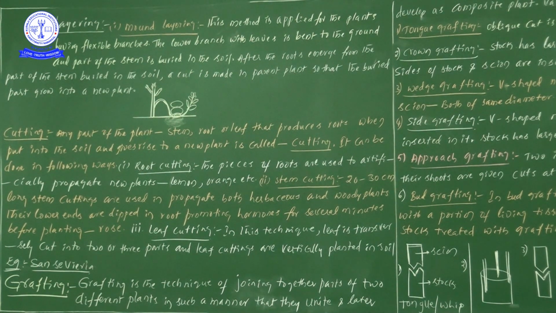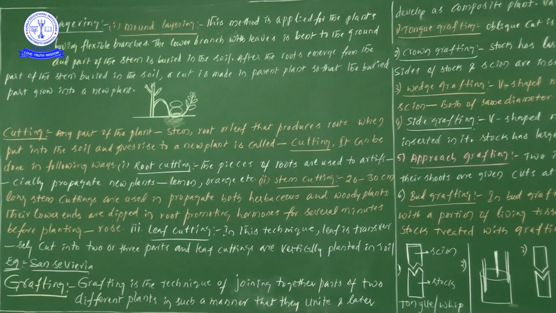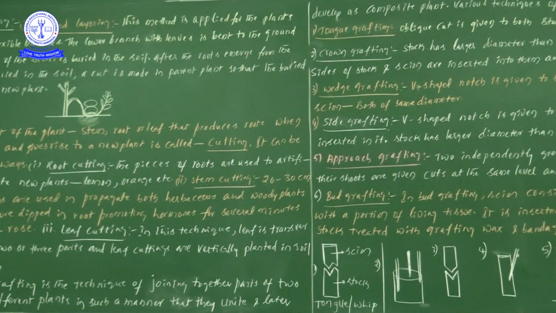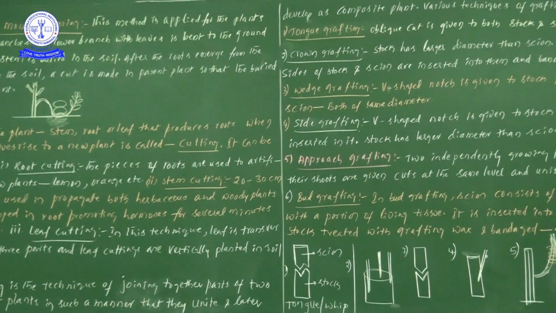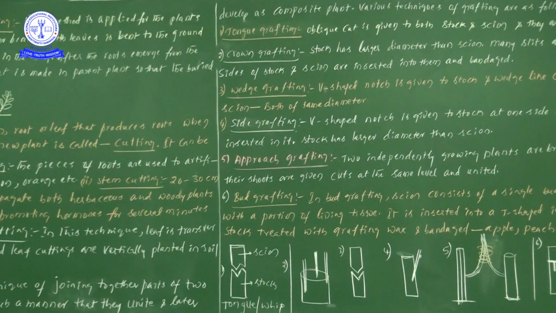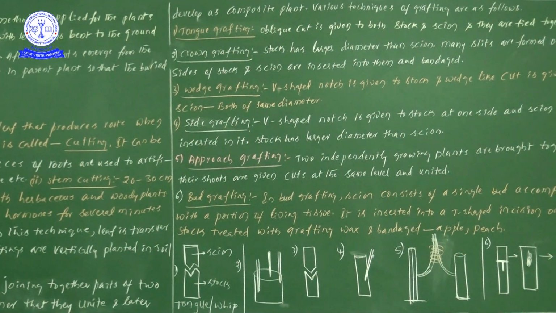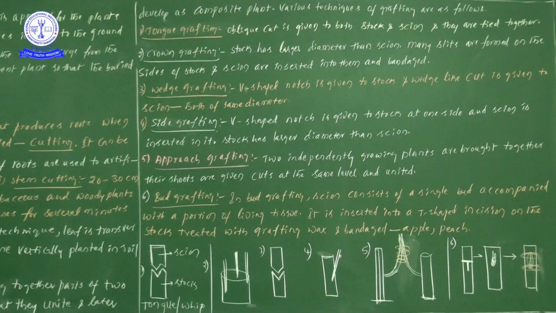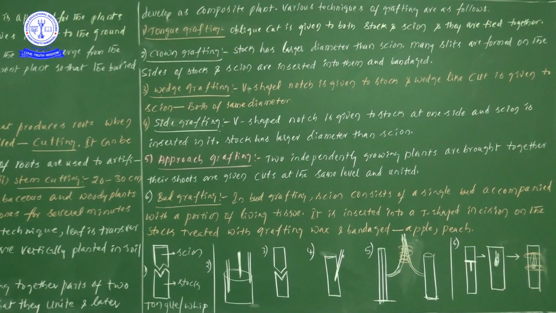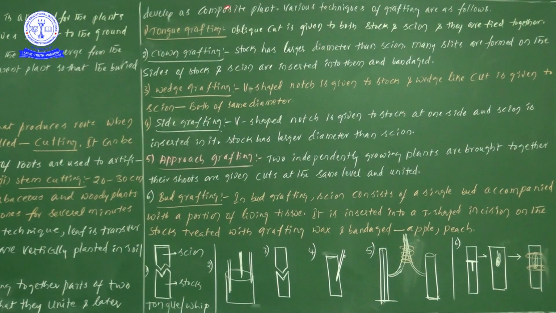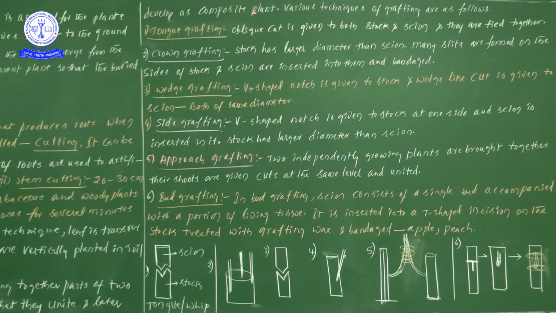Grafting is nothing but joining two different parts of plants together in such a manner that when we keep two different types of plants together, they unite and develop as one plant. Two different plants come together and form one plant.